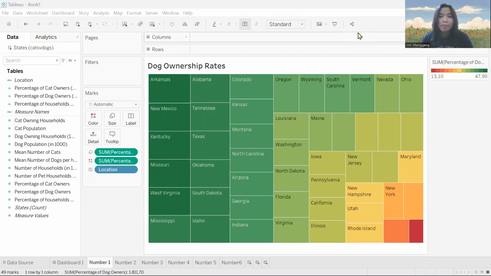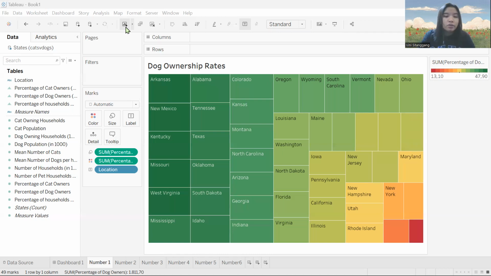Today I'm going to present my mid exam in data science. For the mid exam, I chose the data set about cat versus dog. At this time, I will present my analysis. Here I collected six research questions, and the first one on the screen is question number one.